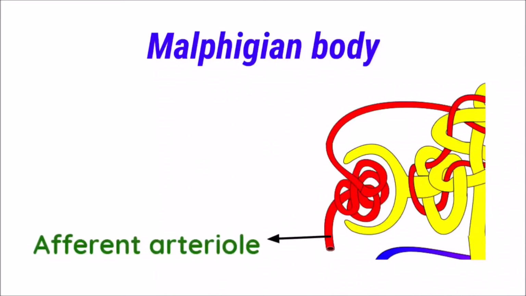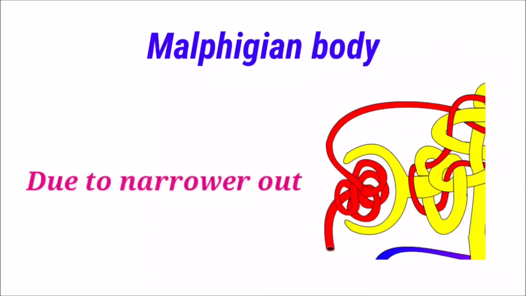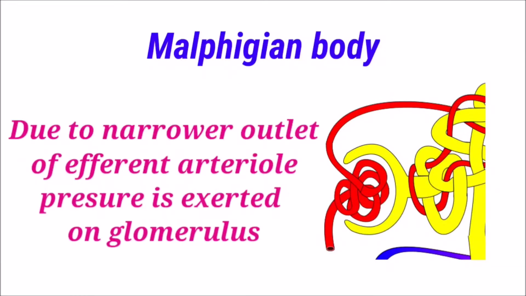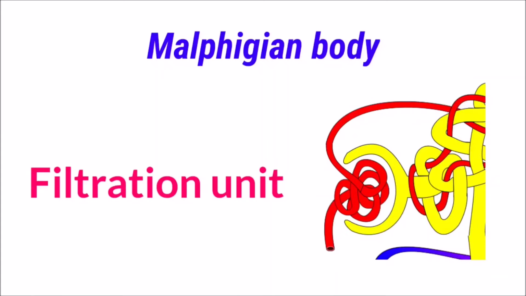The glomerulus develops from the afferent arteriole. It gives rise to an efferent arteriole. But the diameter of the efferent arteriole is less than that of the afferent arteriole. Why is it so? Because of the narrower outlet of the efferent arteriole, pressure is exerted in the glomerulus. Then it functions as the filtration unit.